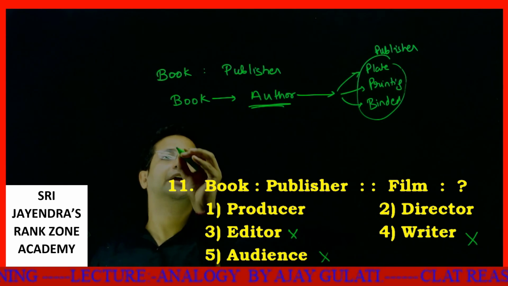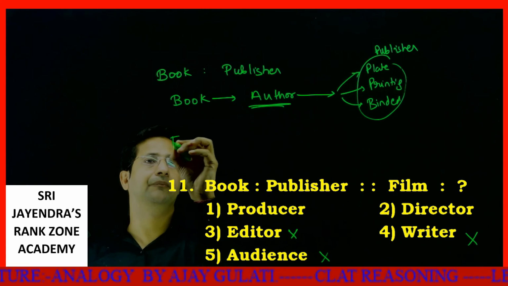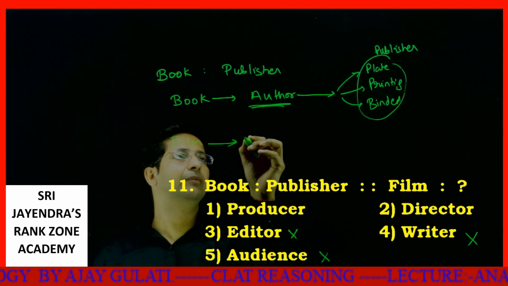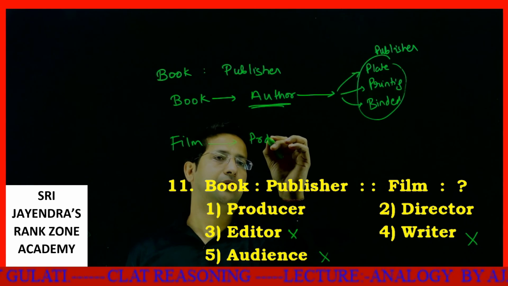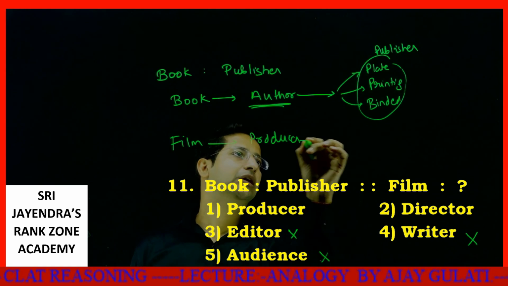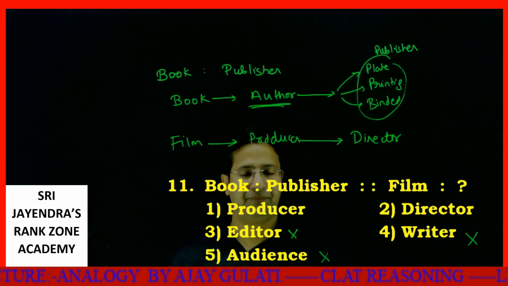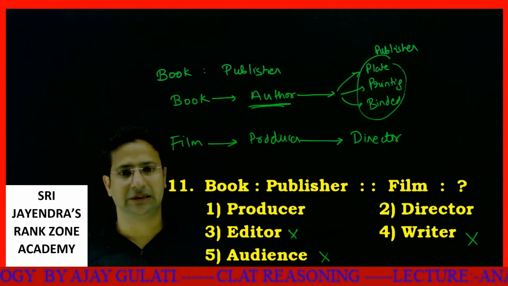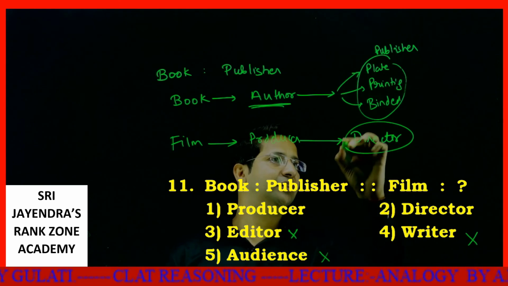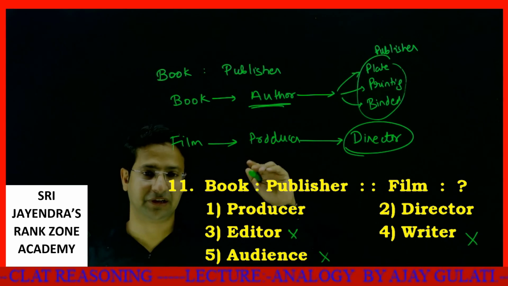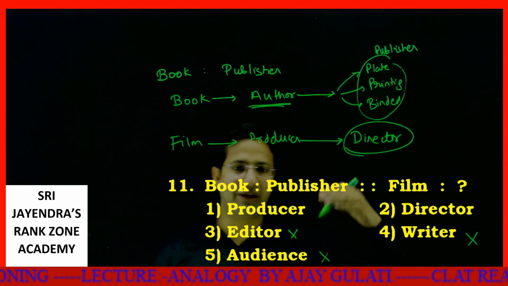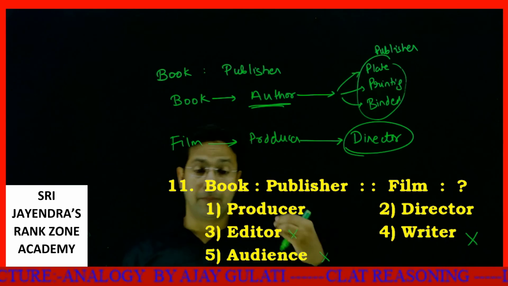So that way, if I talk about a movie, a film is produced by a producer. Then it is the director who gives the direction. The publisher looks after selling the book. Publisher is the one who coordinates with the main seller.